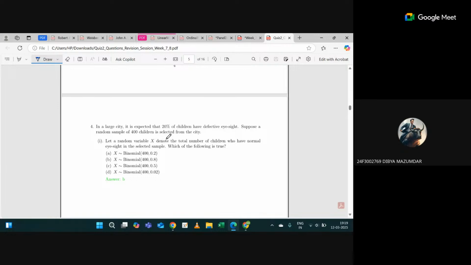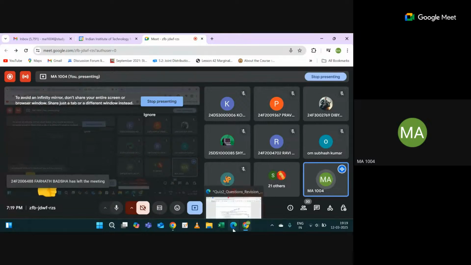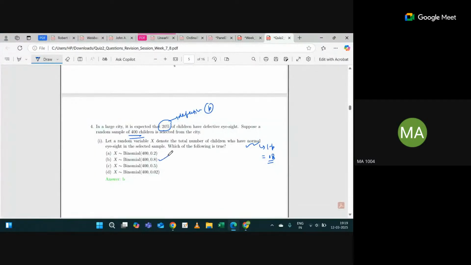Because they are given that defective eyesight is 20% and they're asking for normal eyesight, so the probability will be 1 minus 20 by 100. If you consider the defective as P, then normal eyesight is 1 minus P, that is 0.8. X denotes the total number of children who have normal eyesight in the selected sample, and the size of the selected sample is 400. So X will follow binomial 400, 0.8.